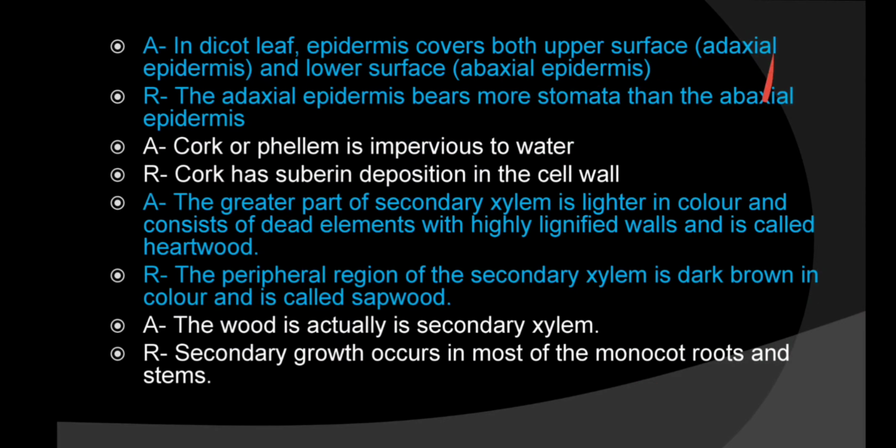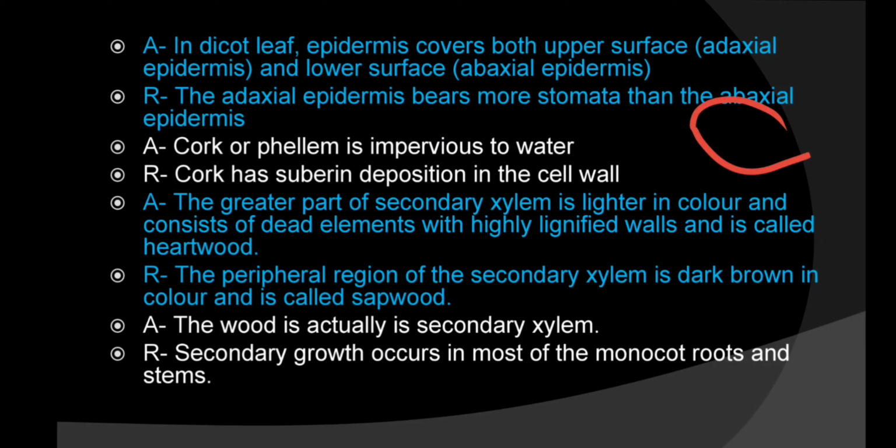So this is true. Next, in the reason it is written that the adaxial epidermis bears more stomata than the abaxial epidermis. Does it mean in the upper layer there are more stomata? No, on the lower side, on the abaxial side, there are more stomata. So the reason is false and the assertion is true. In this case, you will mark option C.